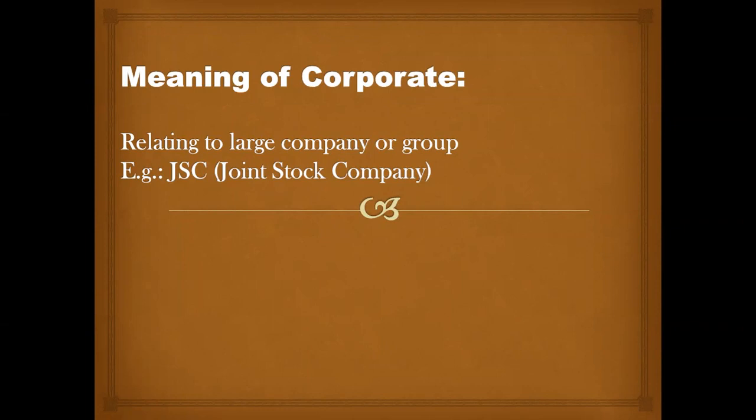Last year we studied what is the meaning of company. It is a voluntary association formed by a group of persons, and yes, registration is compulsory. So here I have given an example, JSC, that is joint stock company.